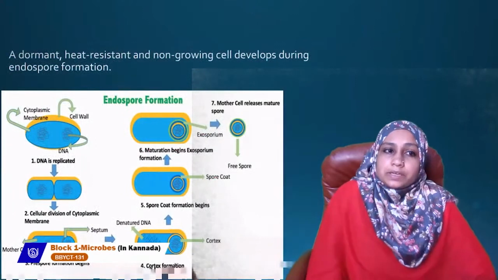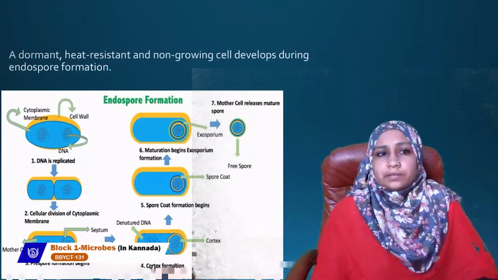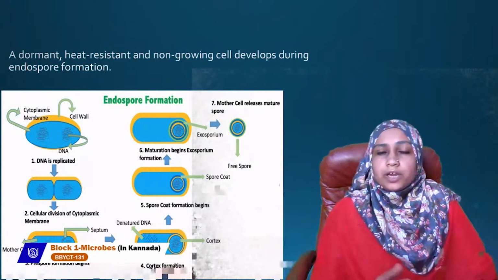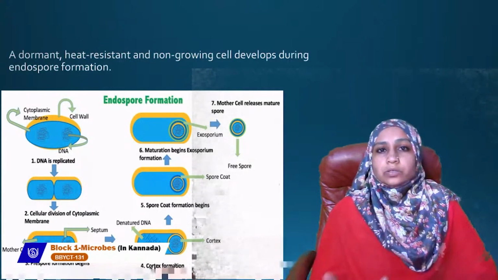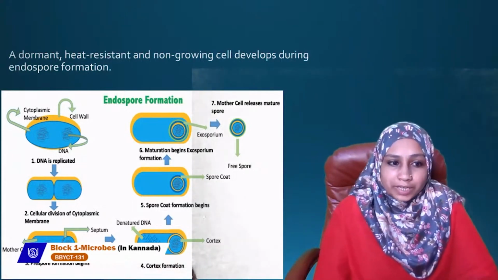Then there is another type of reproduction, where a dormant, heat resistant and non-growing cell develops during endospore formation. When the conditions are not favorable, what happens? The cell multiplies and it forms endospores. So we'll see how this endospore formation takes place.